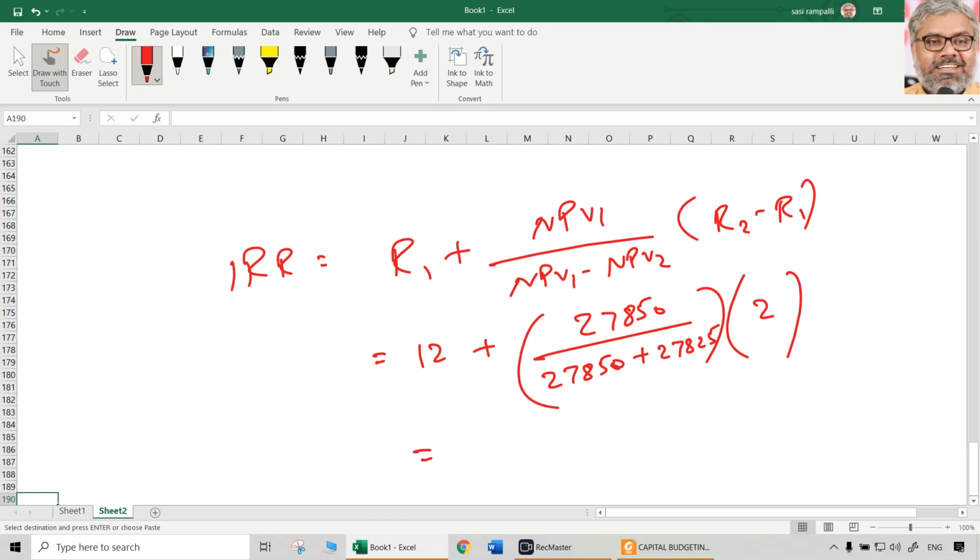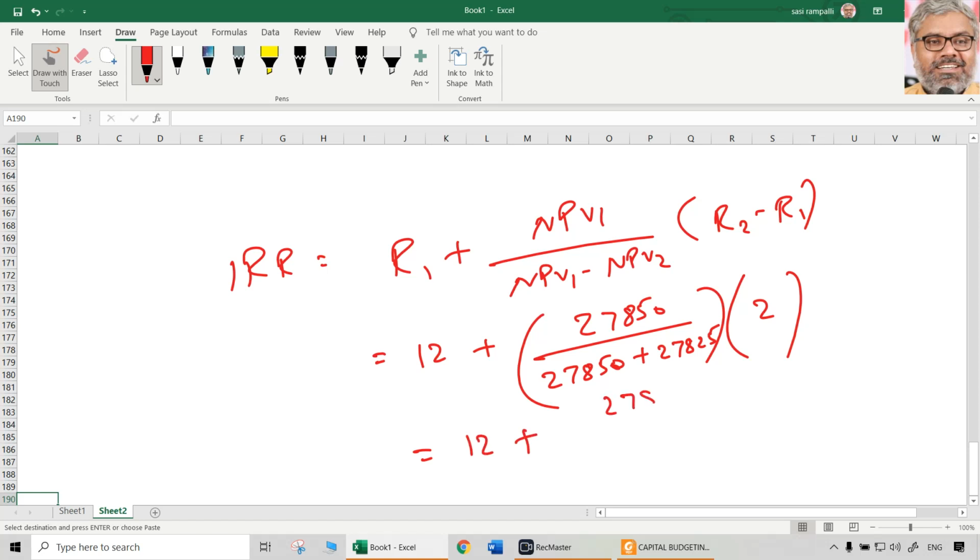That's all. Do the math. 27,850 plus 27,825, 55,675 is the denominator. So 27,850 divided by 55,675. Okay, put it on paper. That is always better so that you don't forget it.